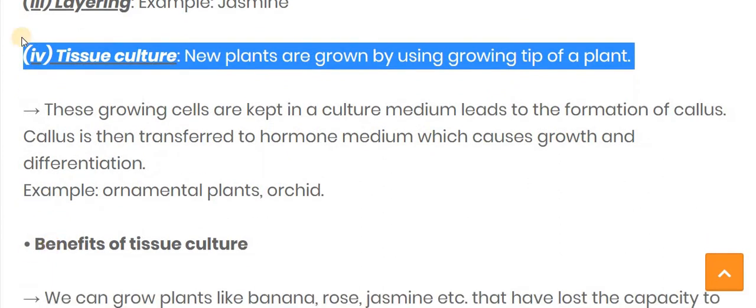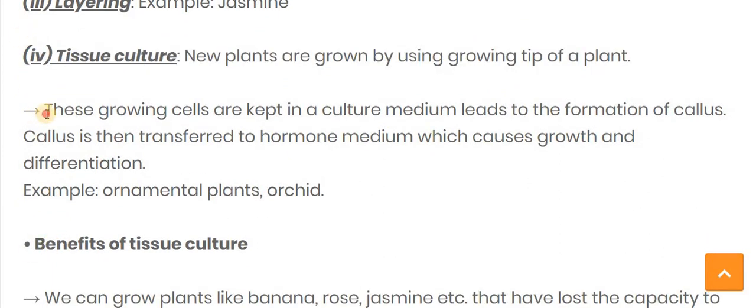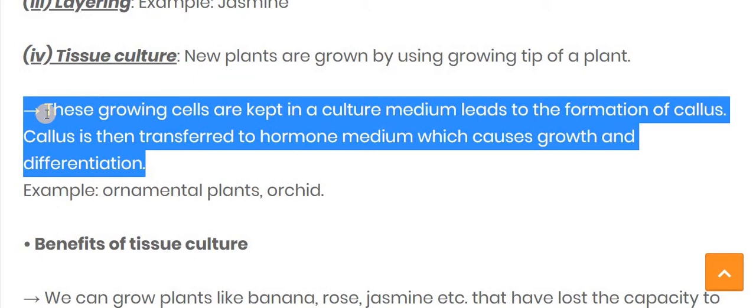Now see what exactly happens in tissue culture. The growing cells are kept in a culture medium, as I told you, a nutrient medium, which leads to the formation of a callus.